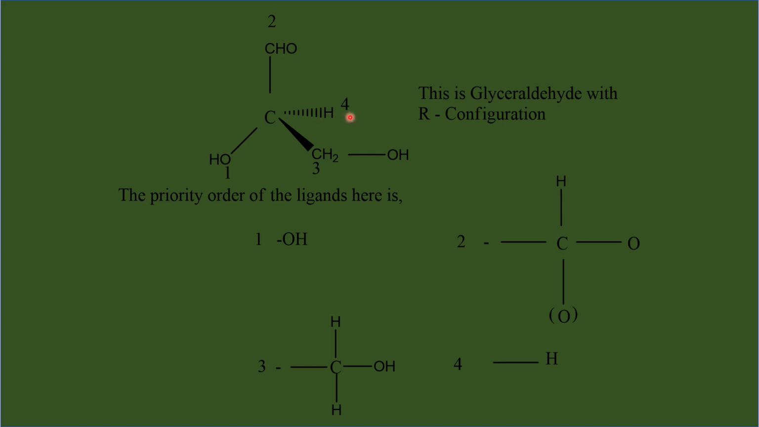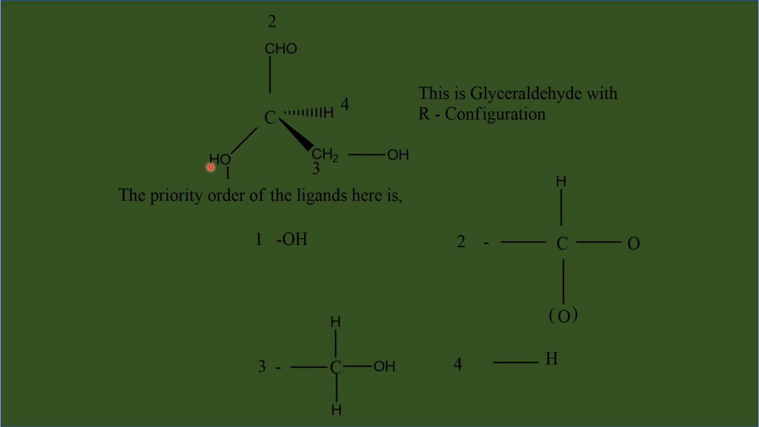So always, while assigning the configuration, you should see to it that the least priority group is kept at the backside of the three-dimensional structure. Backside means that the bond should be away from the viewer. Now, when the least priority group is away from the viewer, we have to read the priority numbers of